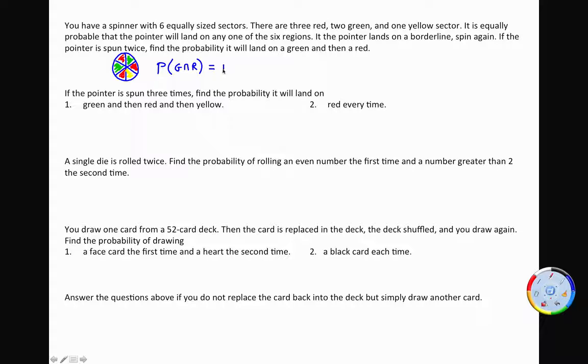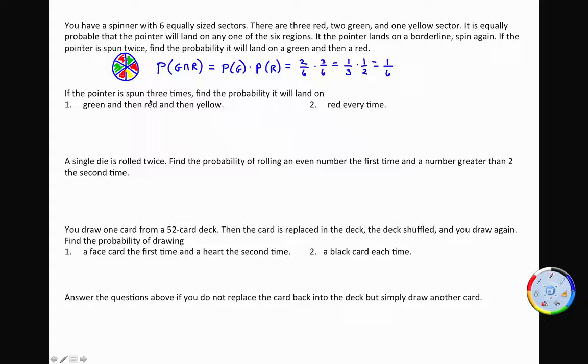So it's simply the probability it's going to land on green times the probability it's going to land on red. The probability it's going to land on green, well, there are 2 out of 6 regions that are green. And the probability it's going to land on red, there are 3 out of 6 regions that are red. So if I simplify these, it's easier to simplify these in the problem than when your numbers are larger. This would be what, 1/3 times 1/2 or 1/6.